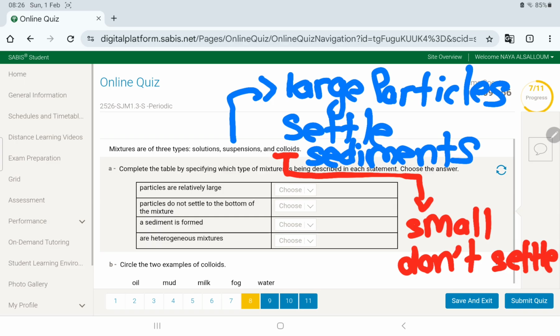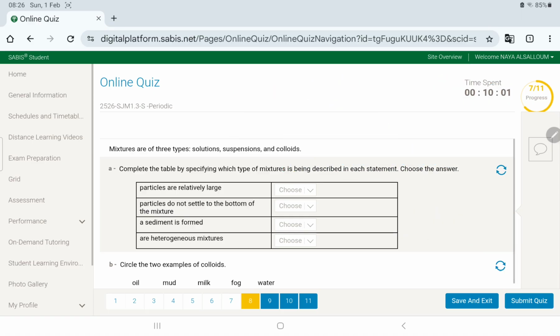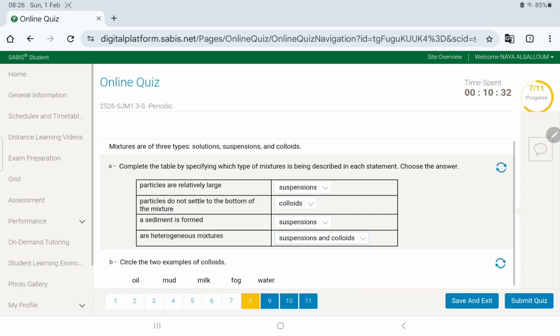They're completely opposite. So, keep that in your mind, okay, for the question. Now, large particles, we said, are suspension; colloids do not settle. You can say here, S for sediment, S for suspensions. Now, heterogeneous mixtures. They both fall under heterogeneous, right? Because you can just see the different parts. Suspension, they settle, colloids, they don't, but you can still see the different parts.